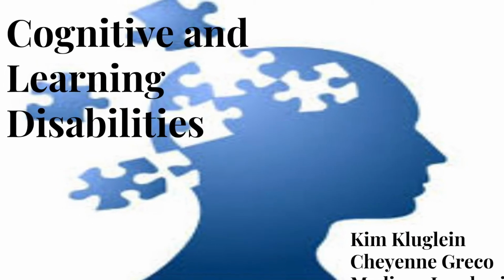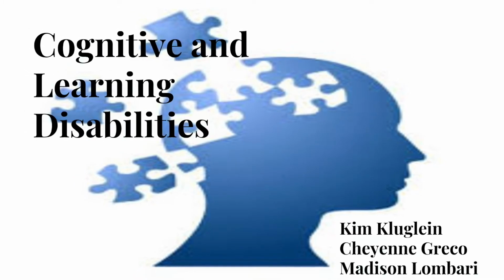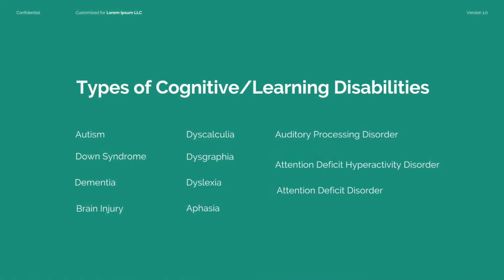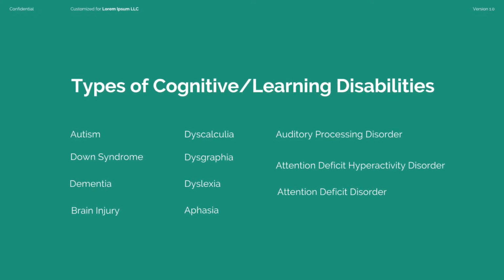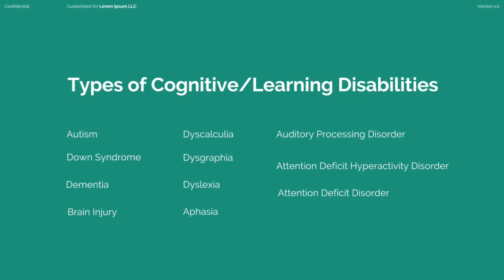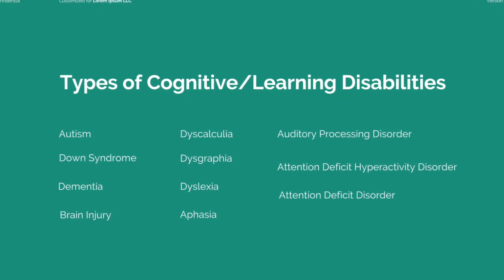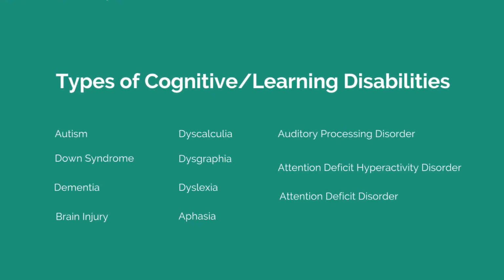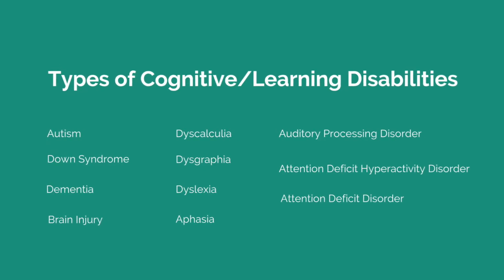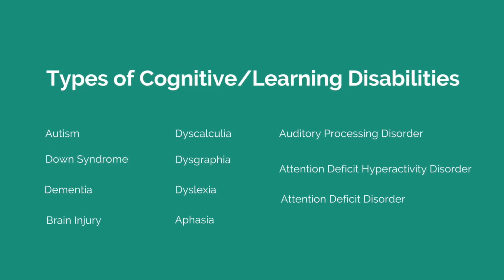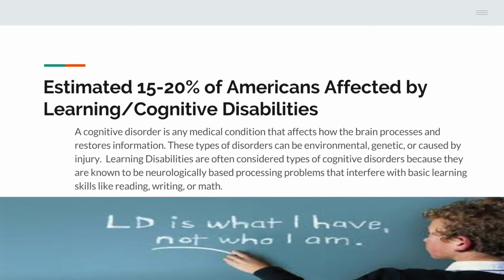Hello. We will be speaking about some of the vulnerabilities in the population of people who have cognitive and learning disabilities. To understand the vulnerabilities of this population, one must understand some disorders that fall into this category. These disorders include autism, Down syndrome, dementia, brain injury, dyscalculia, dysgraphia, dyslexia, aphasia, auditory processing disorder, attention deficit hyperactivity disorder, and attention deficit disorder. It is estimated that 15 to 20% of Americans are affected by some sort of learning